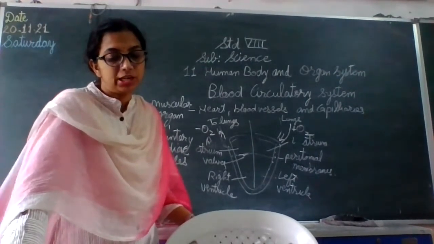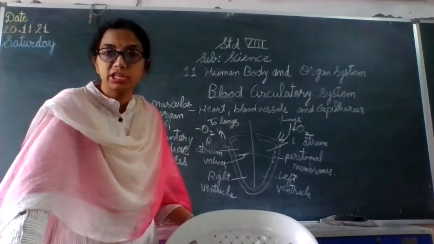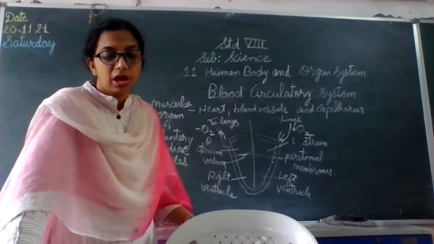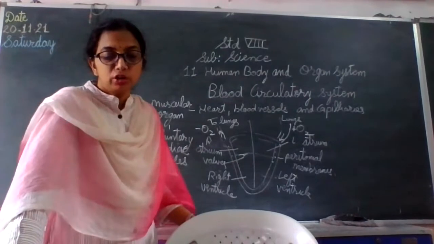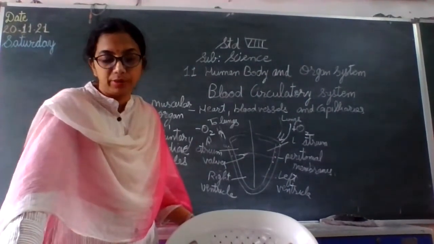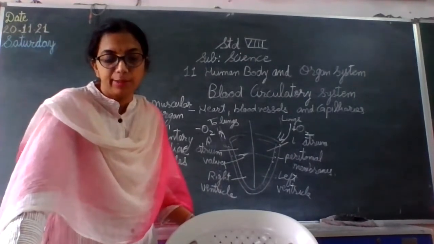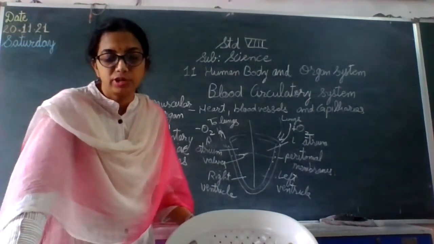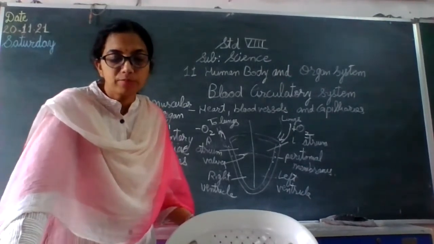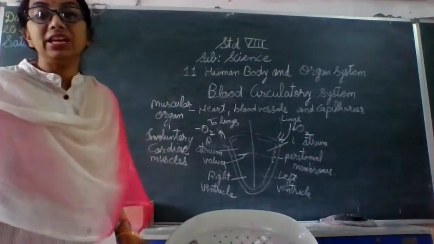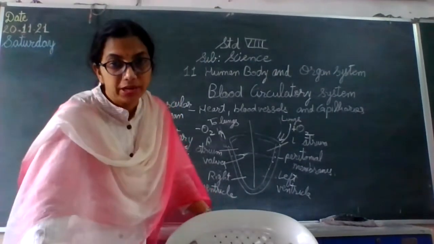The number of beats is more in the case of insects because they need more oxygen for their growth and they're constantly in motion. Two types of sounds are heard during the heartbeat. One is lub and another one is dub. Heartbeat, lub dub going on, and the heart pumps about 75 ml of blood during each heartbeat.